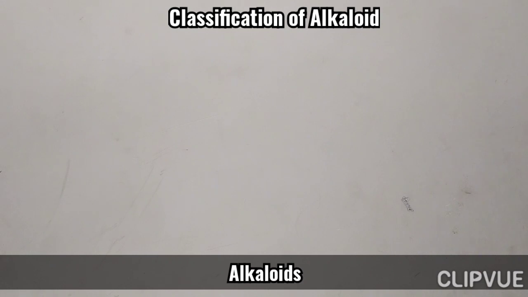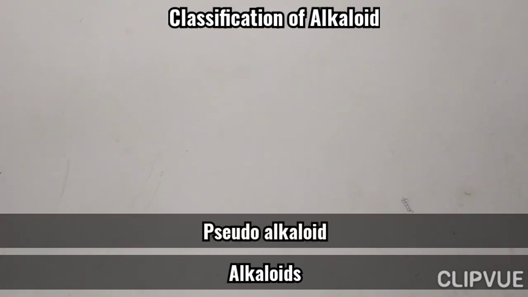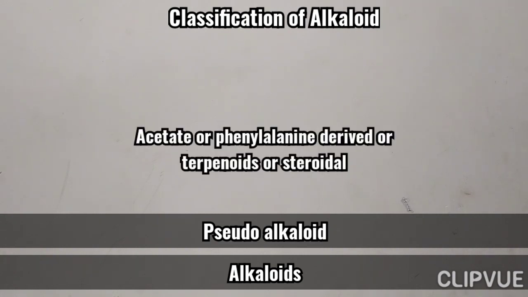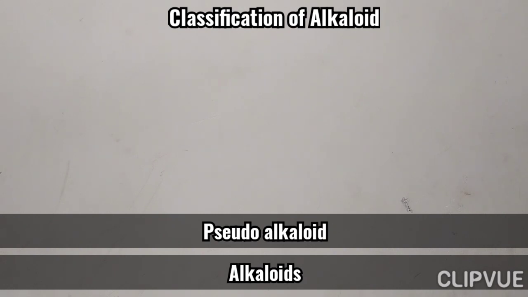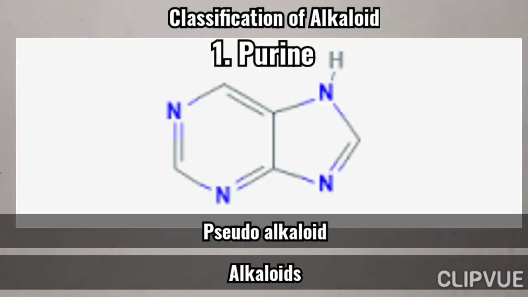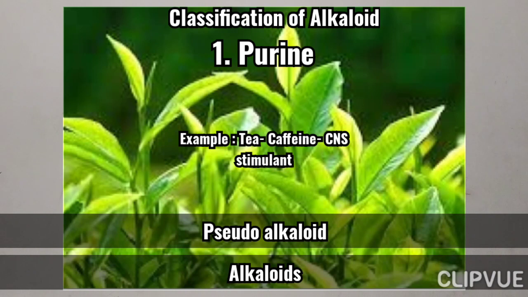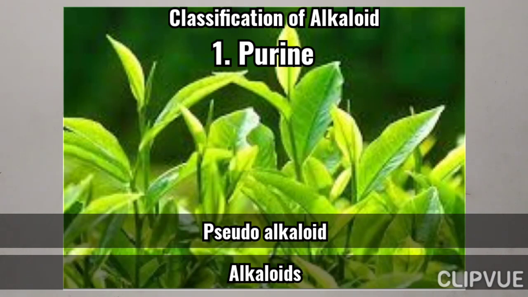The third one is pseudoalkaloid. These are acetate or phenylalanine derived products, or terpenoids, or sometimes steroids. The first one in pseudoalkaloid, purine. We can see the structure, a 5-member ring and a 6-member ring with four nitrogen atoms at different positions. Caffeine is the example, obtained from coffee and tea, having CNS stimulant activity.